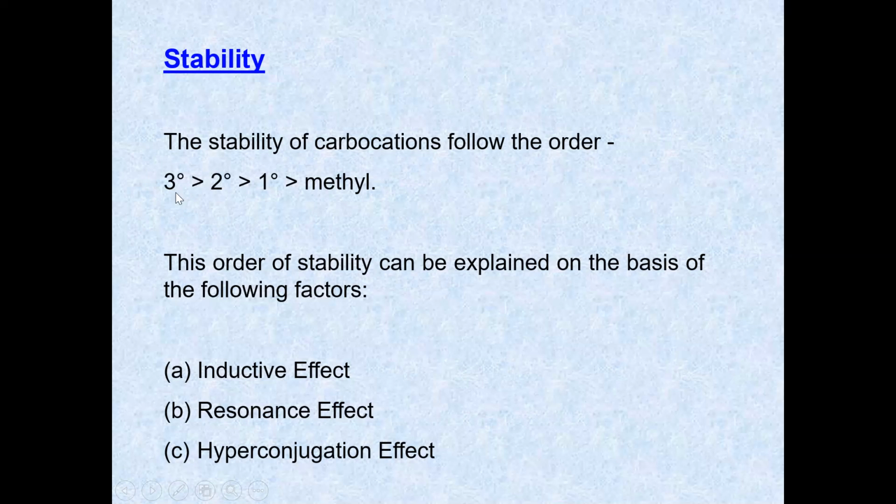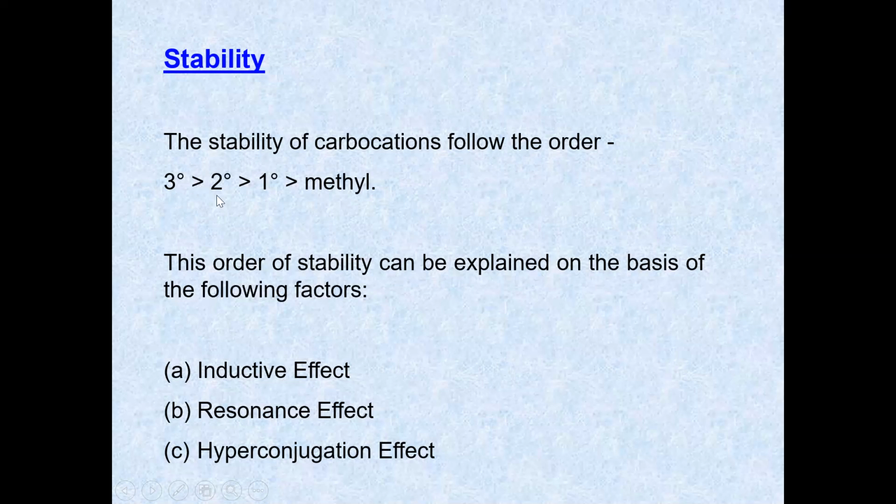Tertiary means three carbons are attached, so the positive character of this carbon is shared with three alkyl groups. The second one has two, and the third one has one. We know that carbon has a highly positive nature compared to hydrogen. Methyl will have the least stability compared to the tertiary carbocation, so the order of stability can be explained on the basis of the following factors.